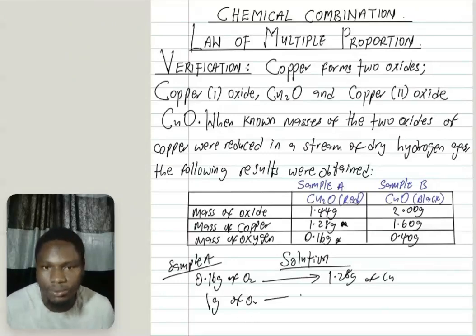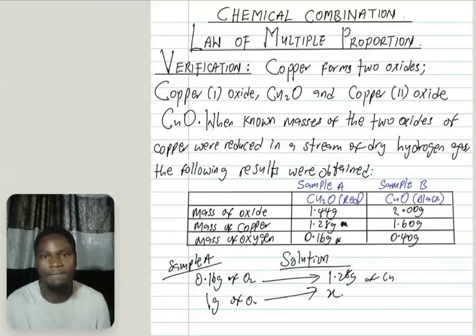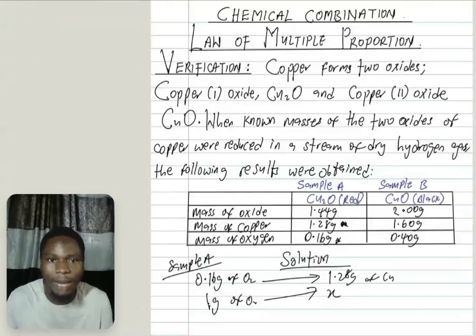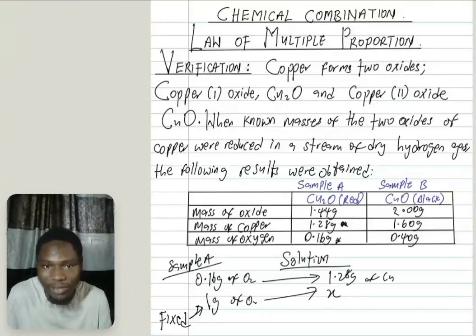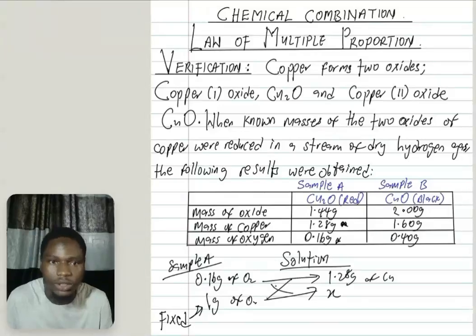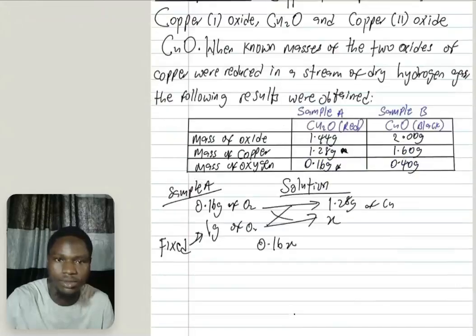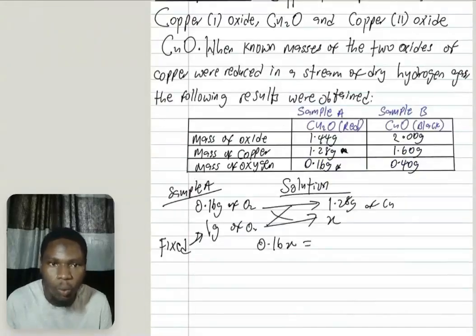So let's go. Remember, I'm taking a fixed mass, 1 gram of oxygen, to react with X of copper. Now find this X. Now cross multiply: 0.16 times X gives me 0.16X, equal to 1 times 1.28, which gives me 1.28.